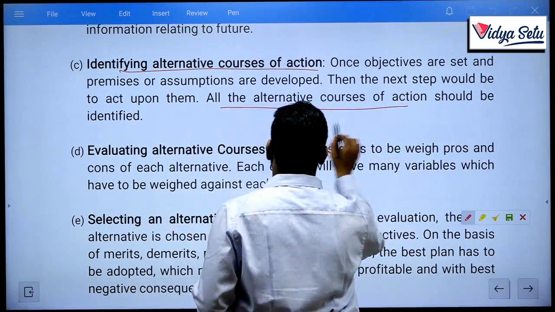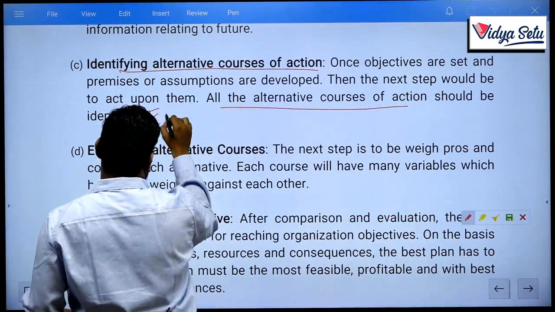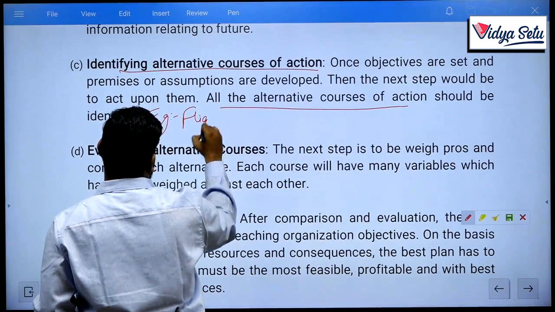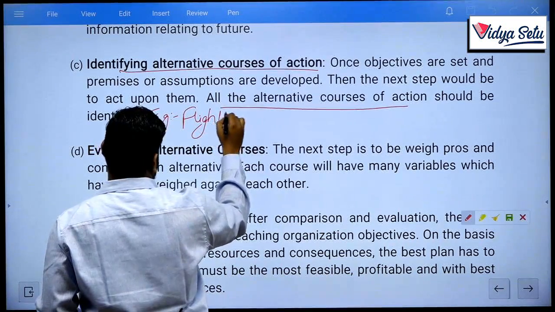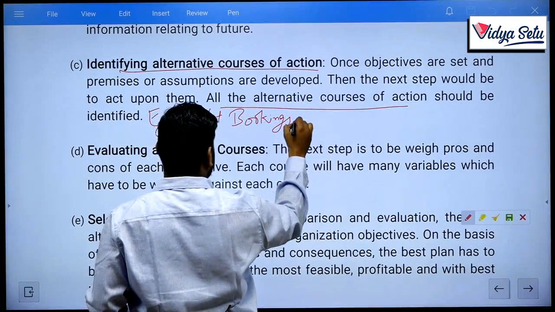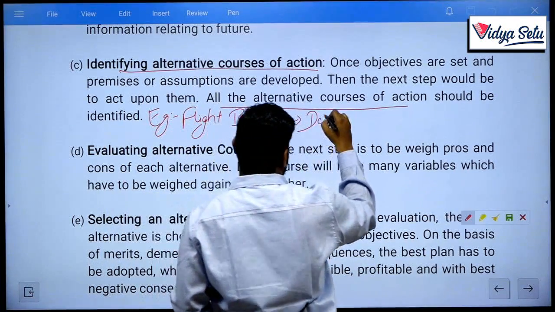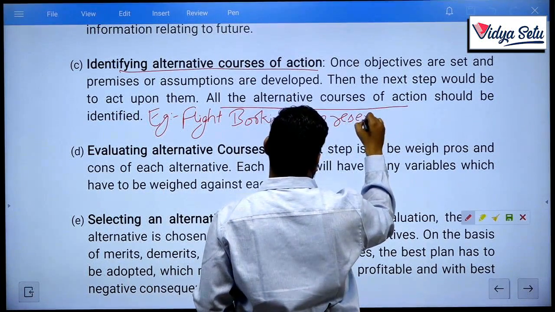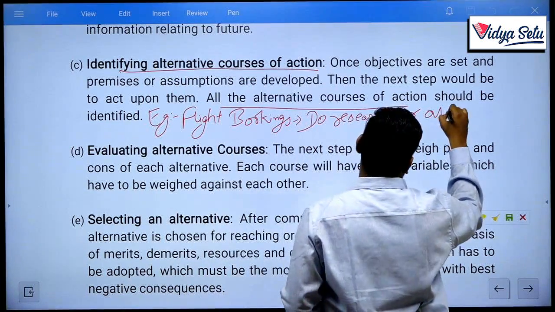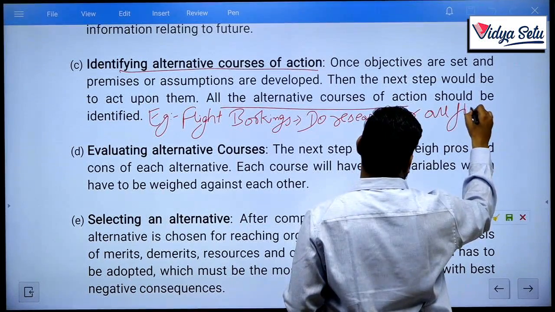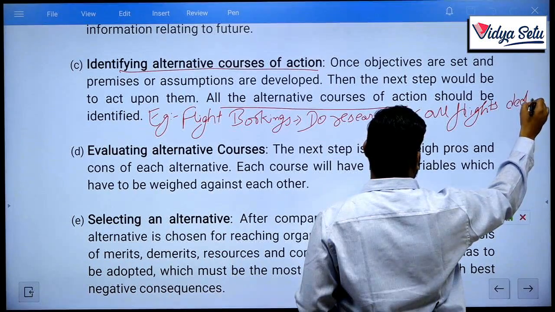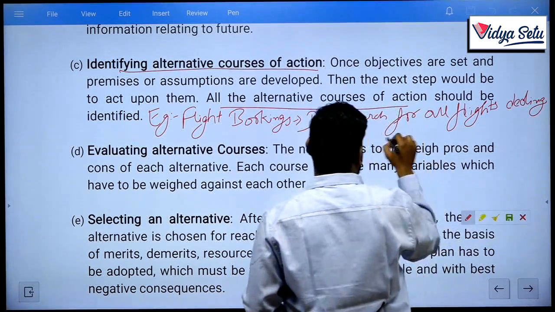All the alternative courses here, for example in the case of flight booking, we had already discussed. Flight bookings: do research for all flights dealing in that particular location.